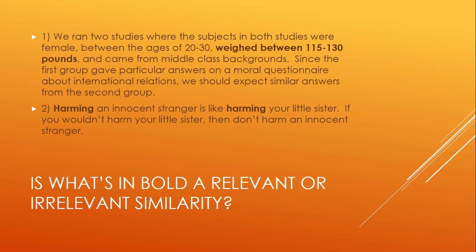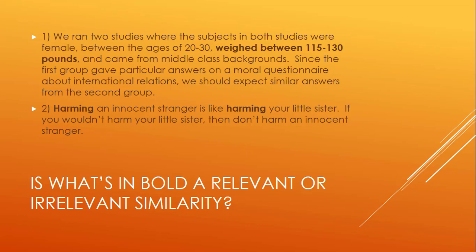So is weighing between 115 and 130 pounds relevant for thinking that people in the second group will provide similar answers to the first group in regards to moral questions about international relations? Is weight relevant here? This is an irrelevant similarity between both groups. It doesn't provide weight to believing that the conclusory feature applies to the primary subject in the conclusion.